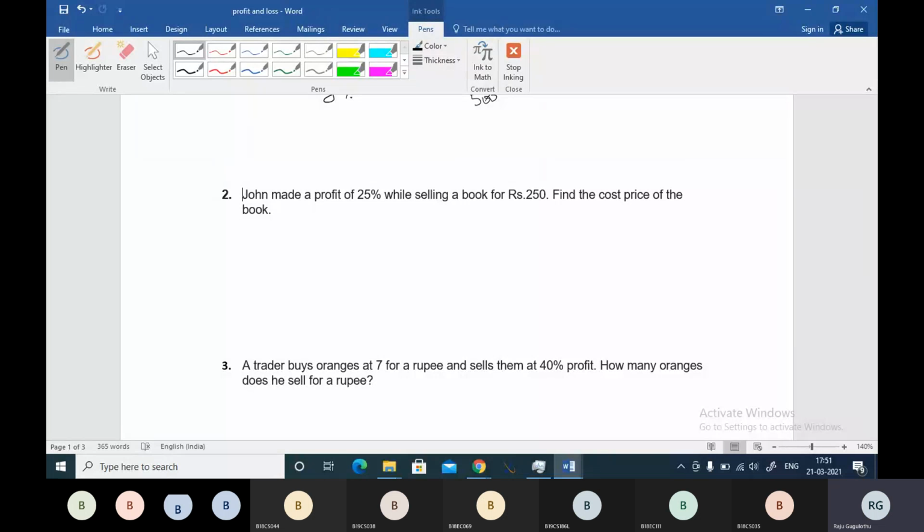Okay. So, buddy, you can consider that 100% is the cost price of the book. We sell a book right now. 100% is the cost price of the book, and we are selling at 25% profit. That means we are selling at 125 percent, because we want 25 percent profit.